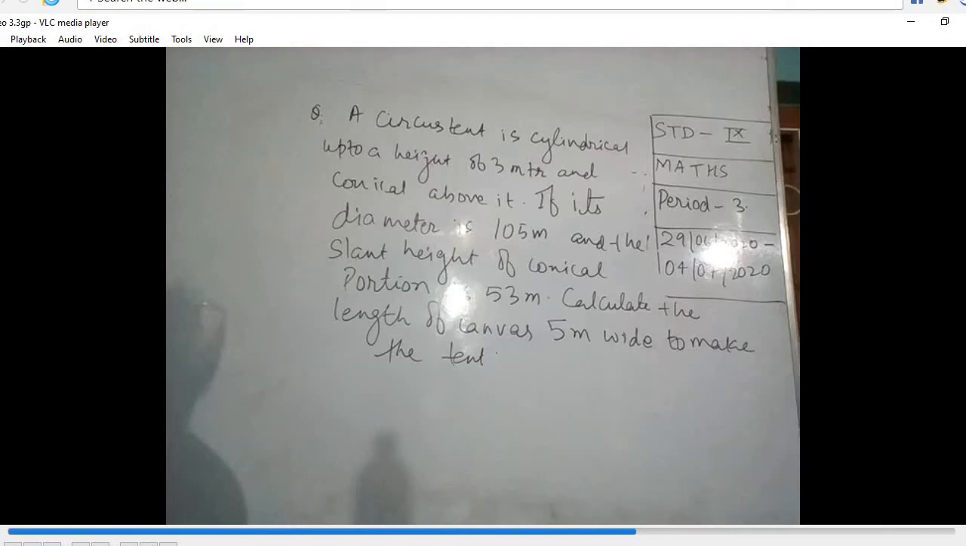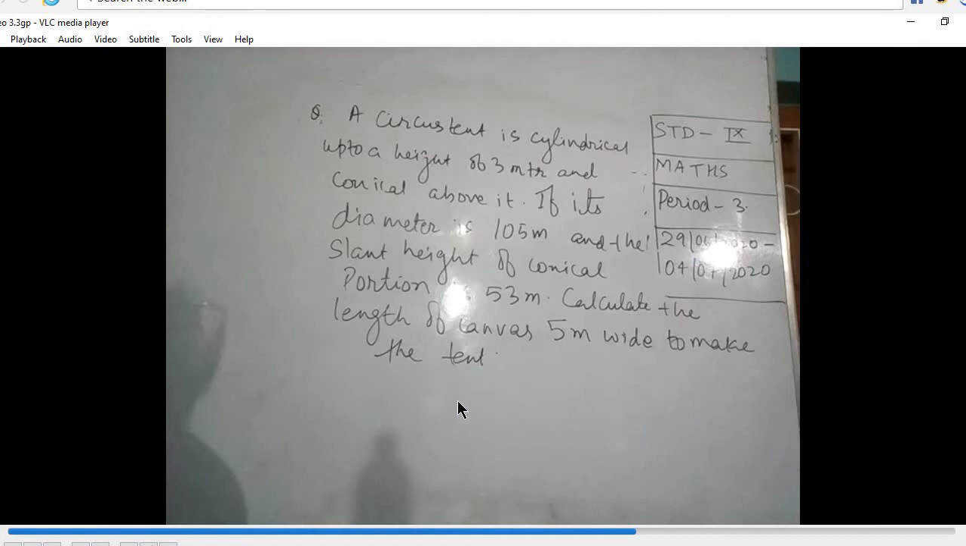Now one thing, in this type of question, the diameter of the cone and the diameter of the cylinder will be the same. Why? Because they are going on the same diameter there. From the figure I have drawn, you will see that also. Then the slant height of the conical portion is given. We have to find the total canvas. At the end of the video I have explained why we calculate length only when the width is given.